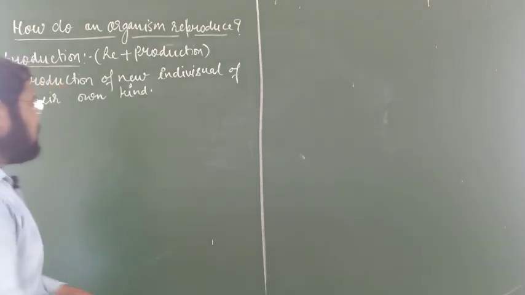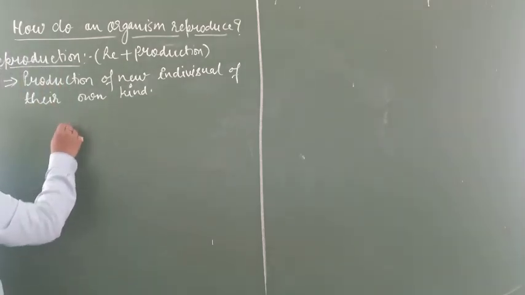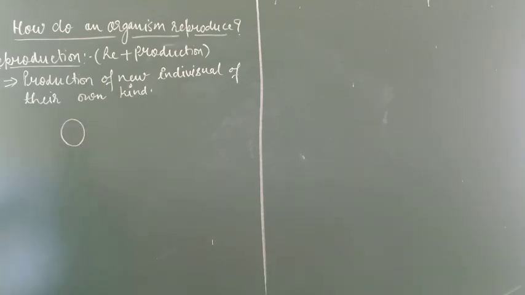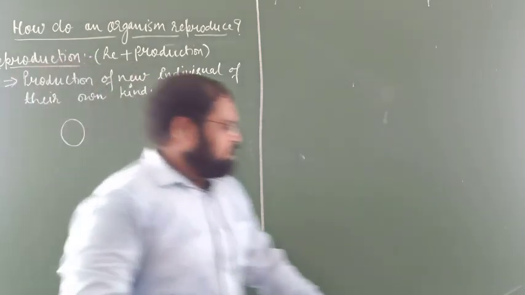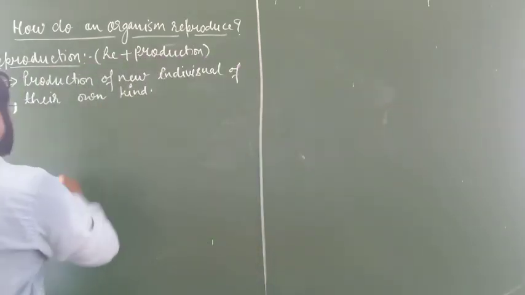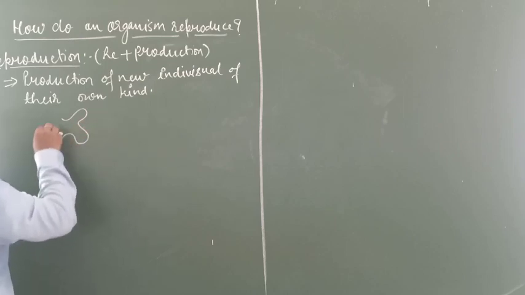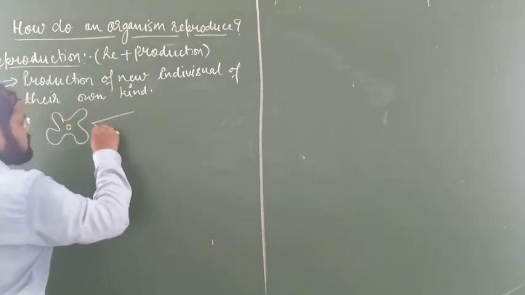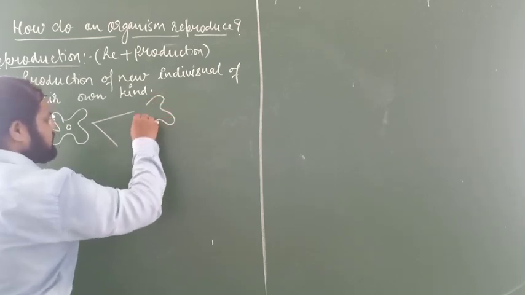Suppose this is an amoeba, or any organism. The amoeba reproduces into two cells, that is, two daughter cells.